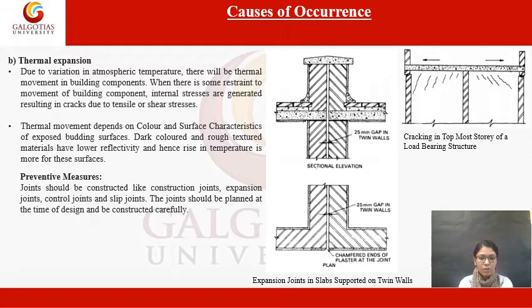So it depends on color and surface characteristics of exposed building surfaces. For example, the dark colored surfaces and rough textured materials have lower reflectivity, and hence rise in temperature is more for these surfaces.